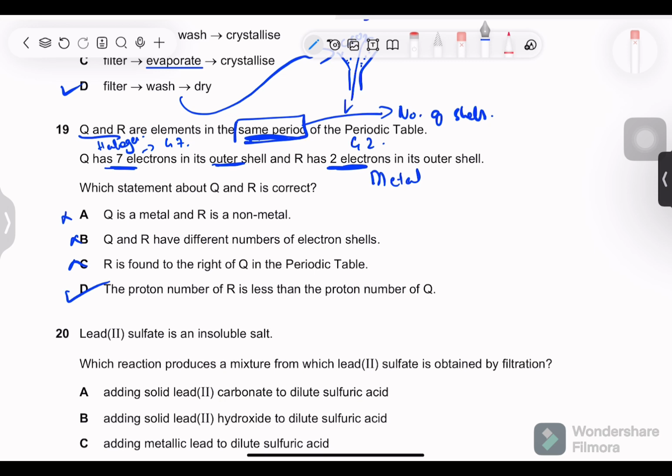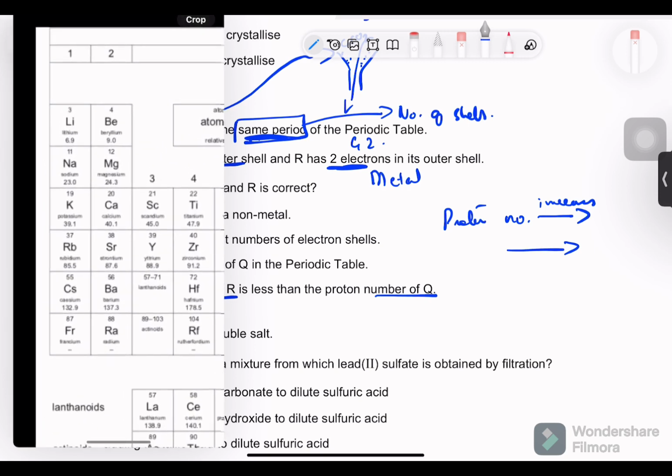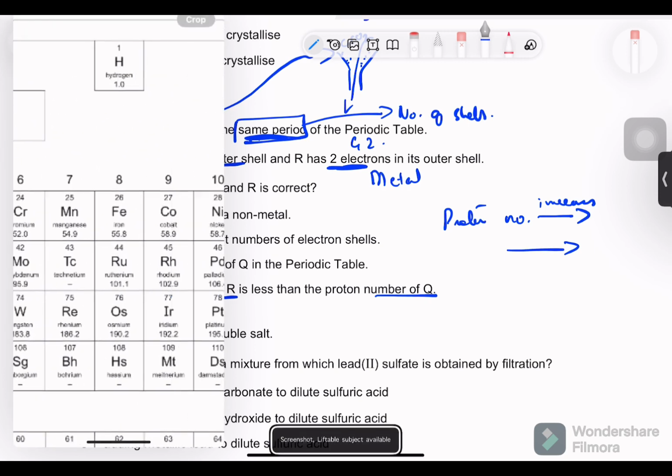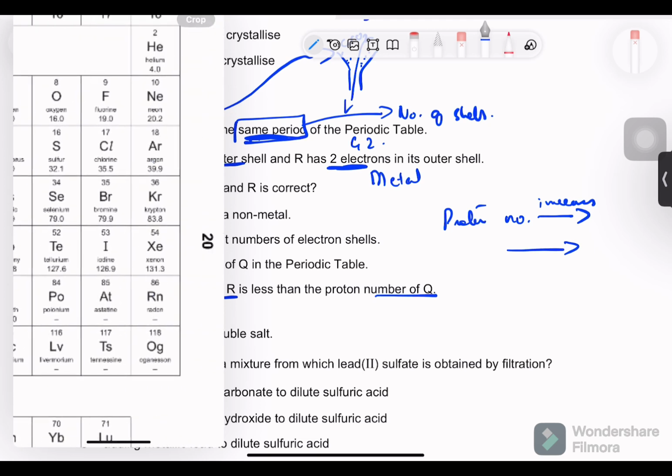Or forget it. Let's discuss this. Option D: the proton number of R is less than the proton number of Q. Proton number increases this way. As you go along, the proton number increases. Here's the evidence, see for yourself: 3 for lithium, 4 for beryllium, 5 for boron, 6 for carbon, 7 for nitrogen, 8 for oxygen, 9 for fluorine. So you can see it is increasing.